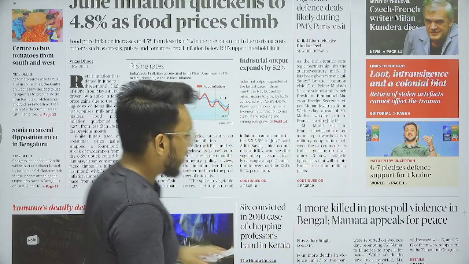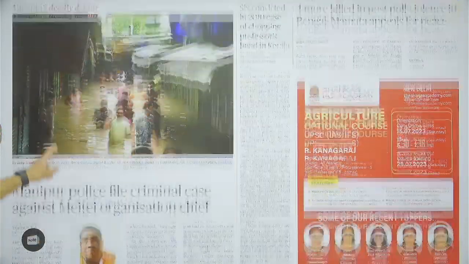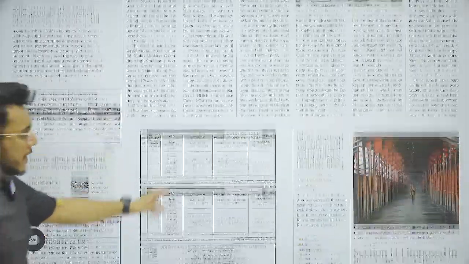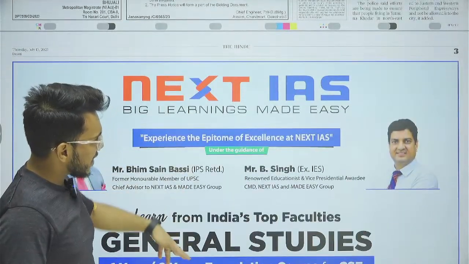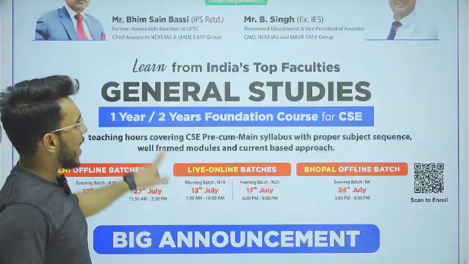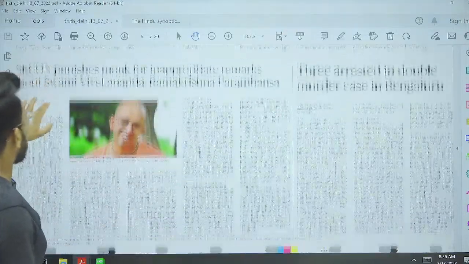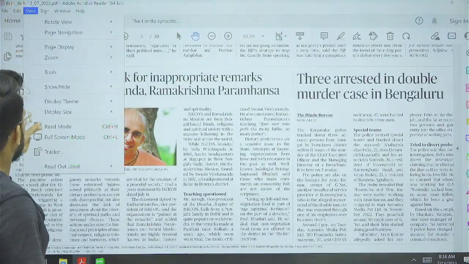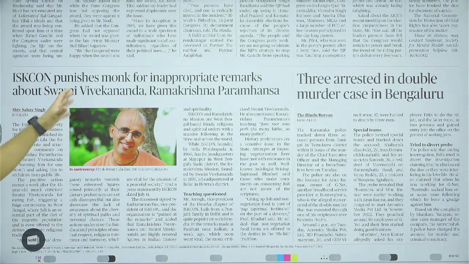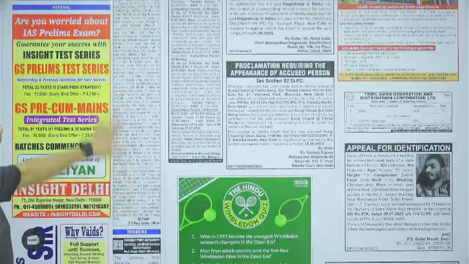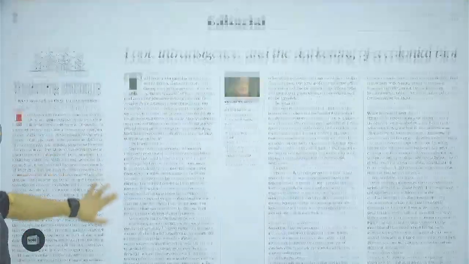Now moving on, after that, guys, we do not have many important articles with respect to the examination. In the regional section also, regional issues, advertisements and all such things have been given, so we don't have much here. There is this article, ISKCON punishes monk. We'll see this article with respect to Ethics, GS paper number 4. Then we again have advertisements and all such things.